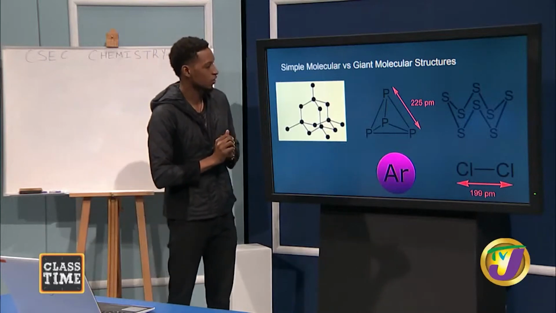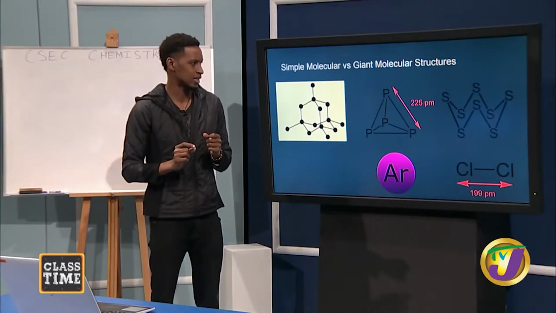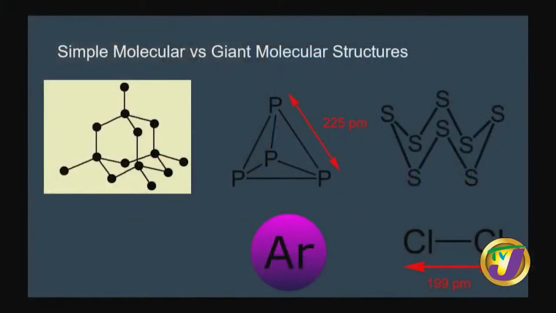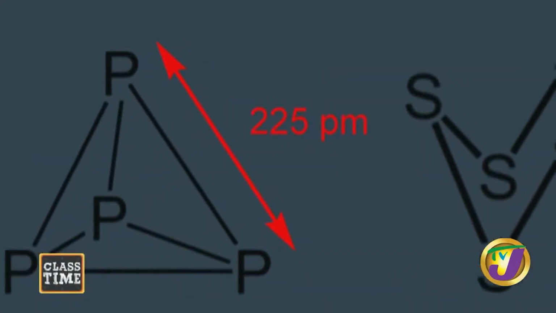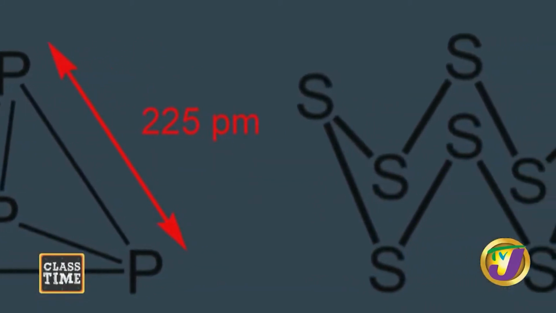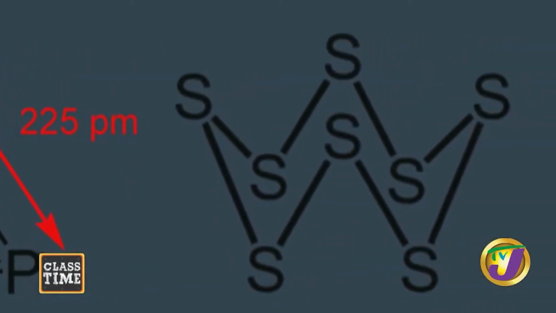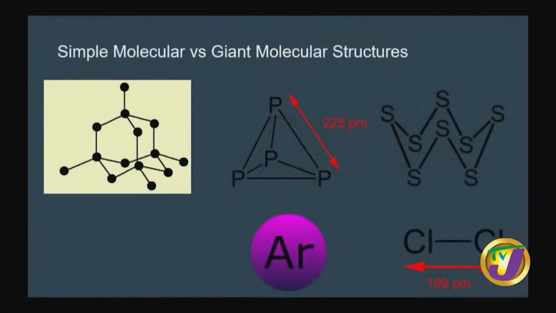We also have sulfur, which exists in this crown-like shape, and it's S8. Its molecular formula is S8, meaning that it has 8 sulfur atoms linked together in that fashion. Now, we are aware of chlorine and argon. Chlorine, 2 chlorine atoms bonded to each other, and argon is just a simple atom. And these are simple covalent molecules which have pretty low melting and boiling points.